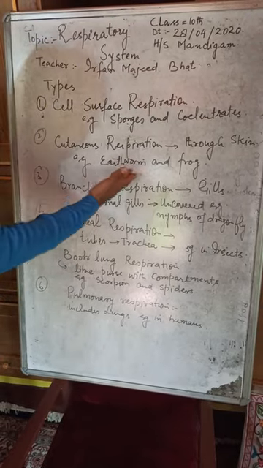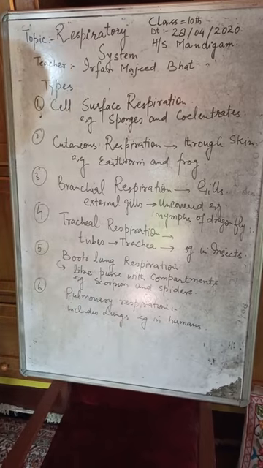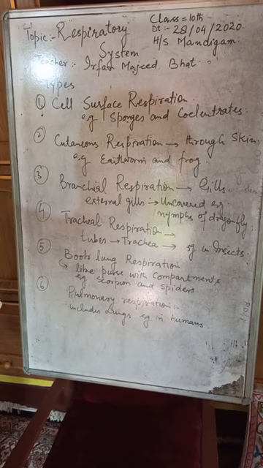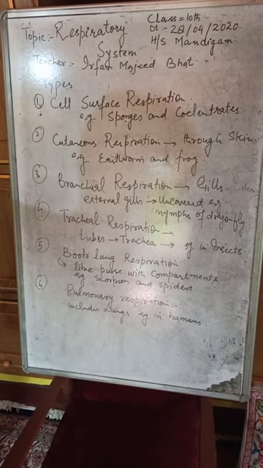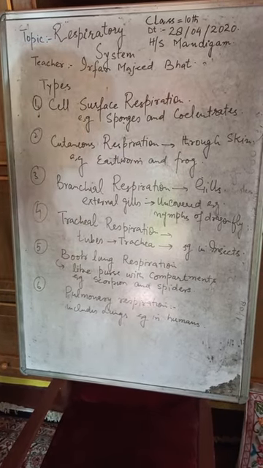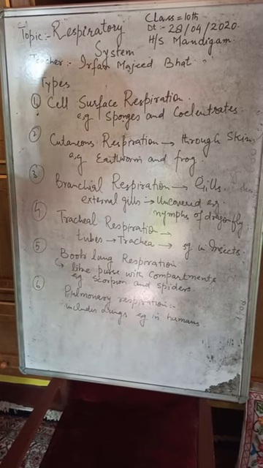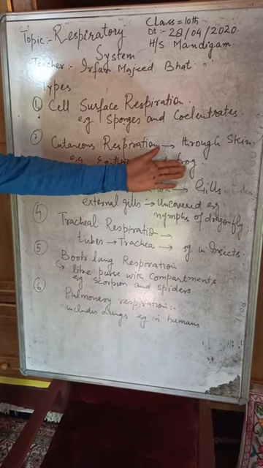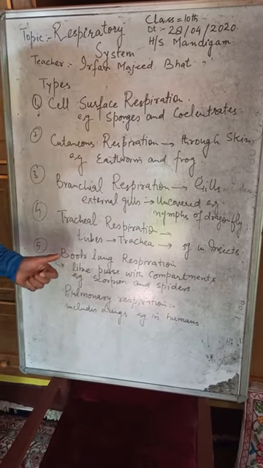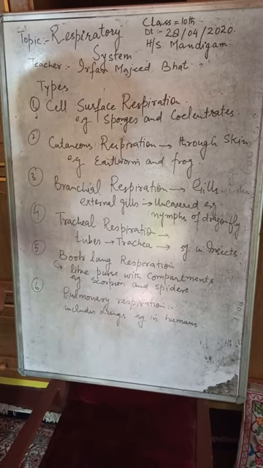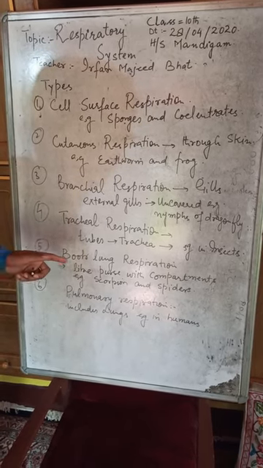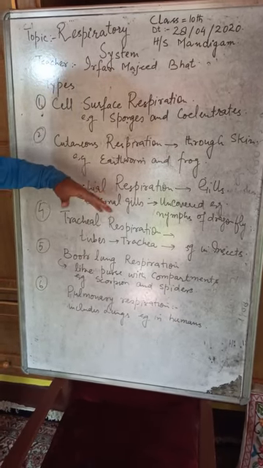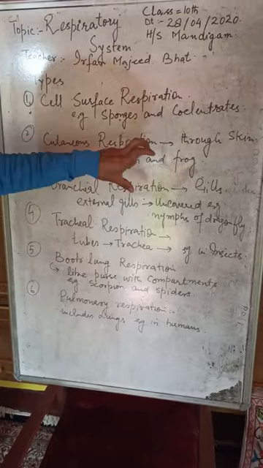And then we have cutaneous respiration. Here the exchange of gases takes place through the skin. Here the respiratory organ is skin, and the skin of these animals is very much moist, and it is very much soft also. The exchange of the gases takes place through the skin. For example, in earthworms and frog. Here it is an interesting point to know that when the frog goes into hibernation, the only type of respiration that the frog carries out is cutaneous respiration. It means that the exchange of gases takes place only through the skin.